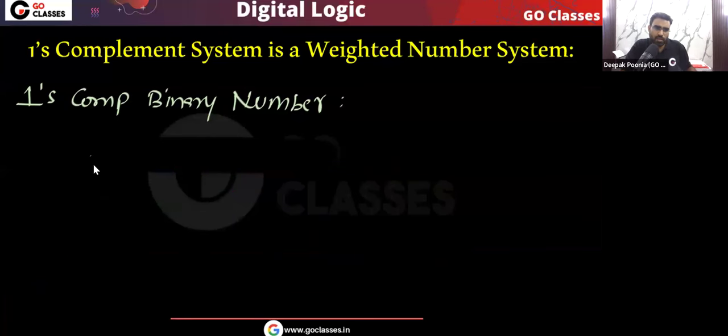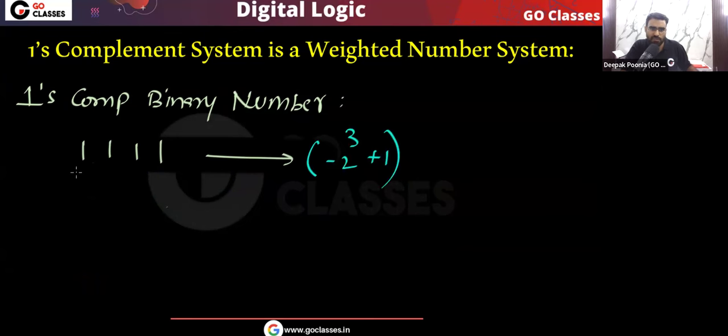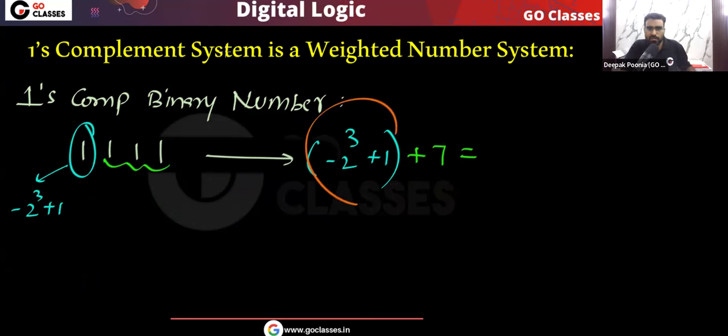Now let's see some more examples. For example, if we have 1111, tell me the equivalent decimal value. Very simple. What is the weight of this MSB? That is minus 2 power 3 plus 1. And the remaining bits form a typical binary number, which is basically 7. So what you will get: minus 7 plus 7, which is 0. You got 0. Very simple.